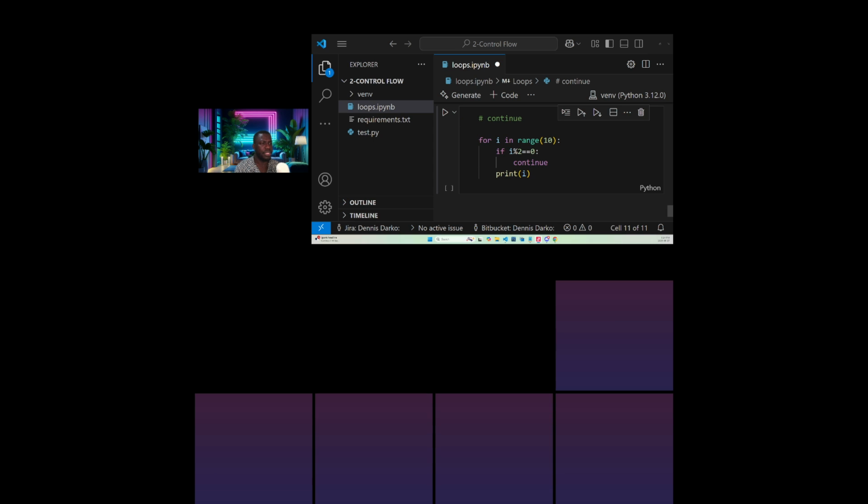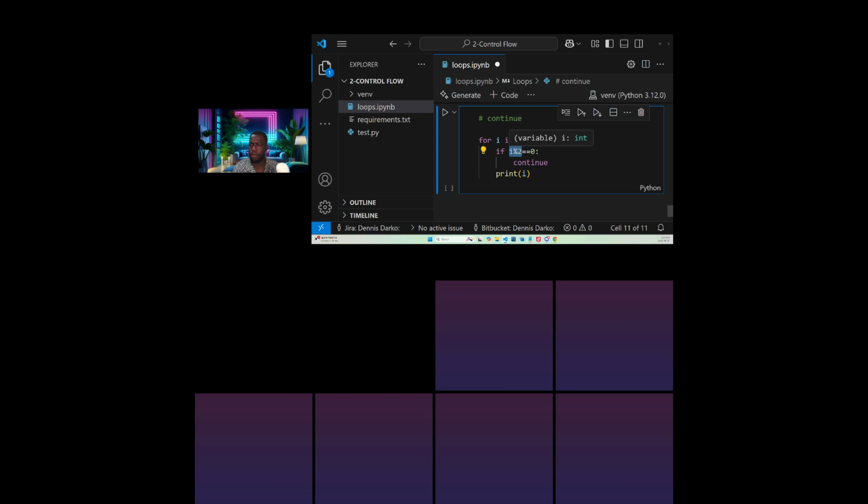So for i in range 10, which we know this already, if i modulo 2, can anyone here explain what we mean by modulo? It's all about division. So you're saying that if i modulo 2, the remainder is equal to 0, then continue. Someone just wrote it there: the remainder of the division.